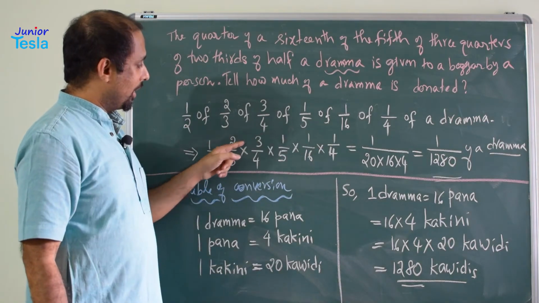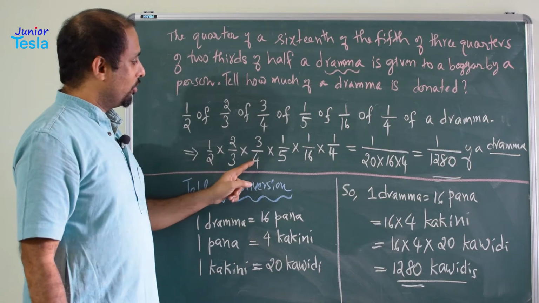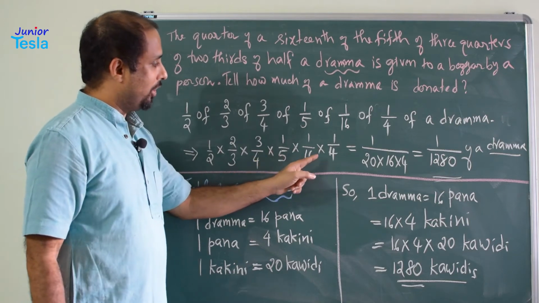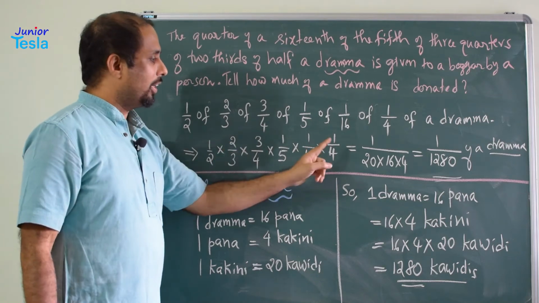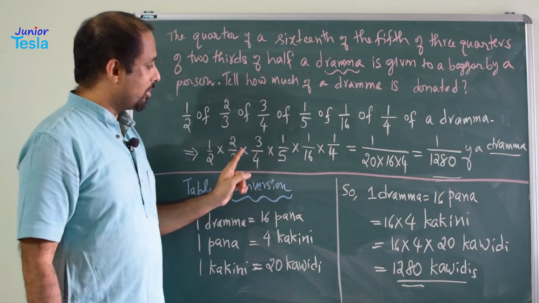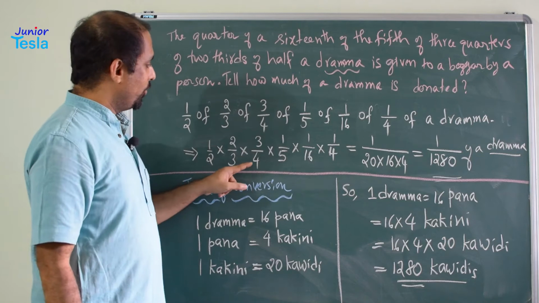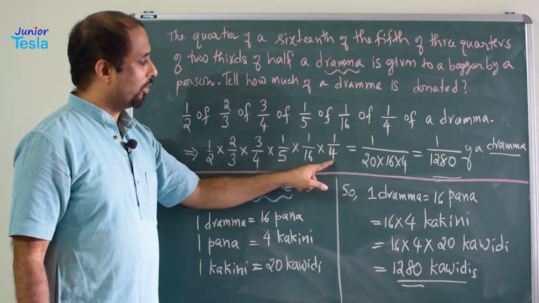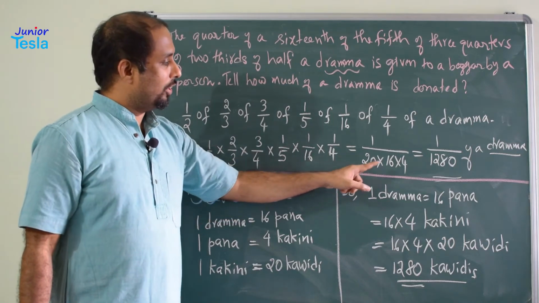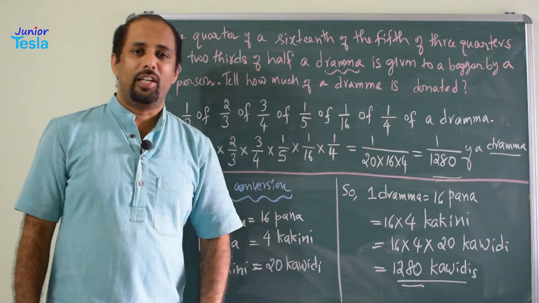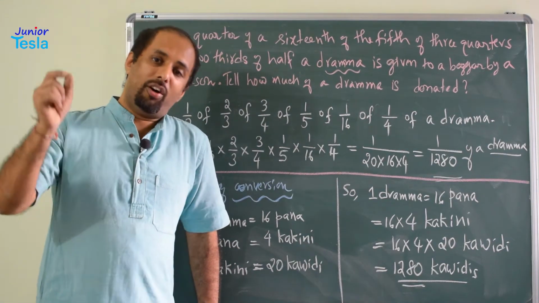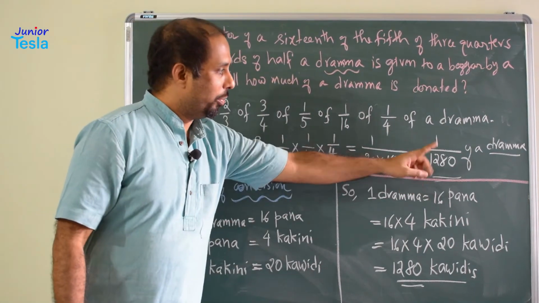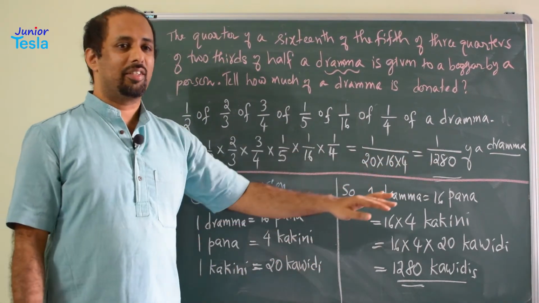Here 3 and 3 got cancelled, 2 and 2 got cancelled. So, 4 into 5 into 16 into 4, because apart from these two numbers, all the remaining numerators are 1. So, you have to just multiply the denominators. 4 into 5 into 16 into 4, which is equal to 20 into 16 into 4, or 1280. So, 1 over 1280 of a drachma is given to a beggar. So, this is the answer for the given problem.